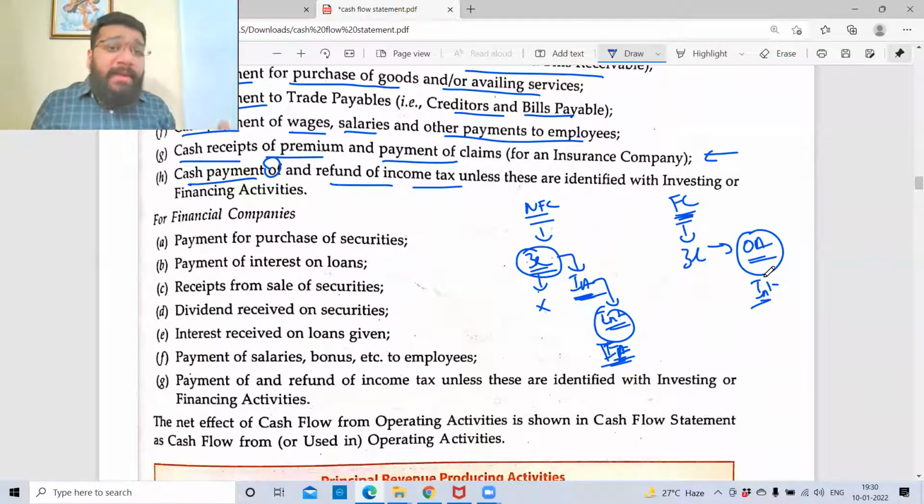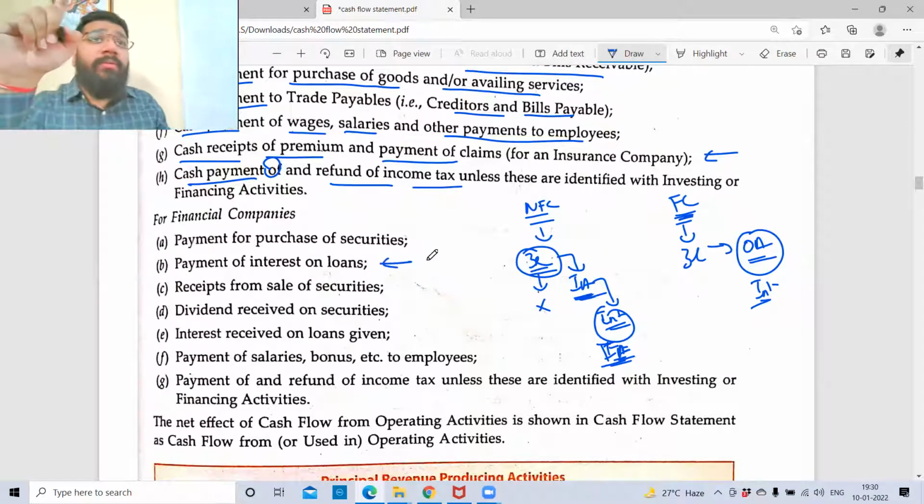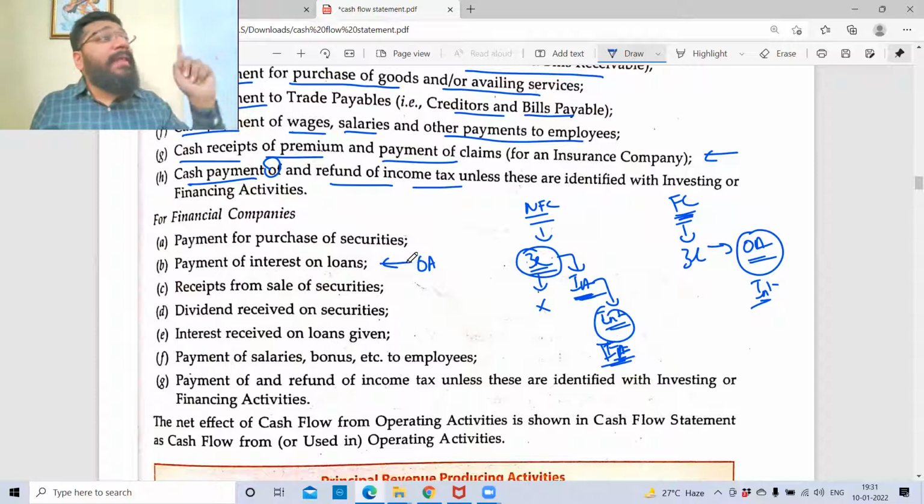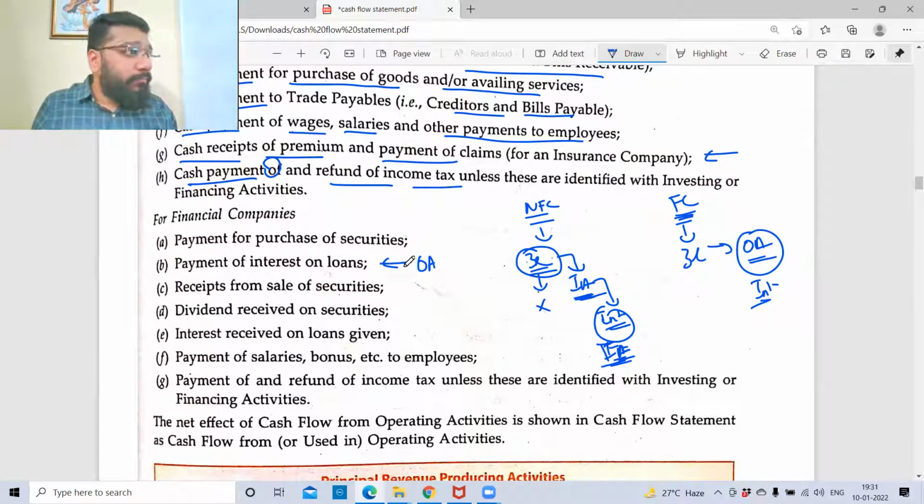So in the exam, you should be very clear. If the question is asking about payment of interest on loan, you should be very clear whether it is a finance company or a non-finance company. If it is a finance company, then payment of interest on loan is an operating activity. And if it is a non-finance company, then it will be a financing activity. Are we clear with this point?